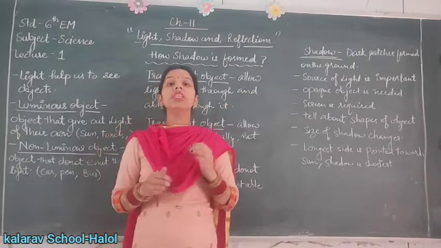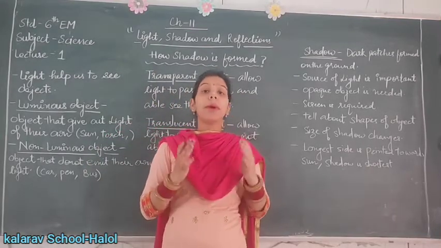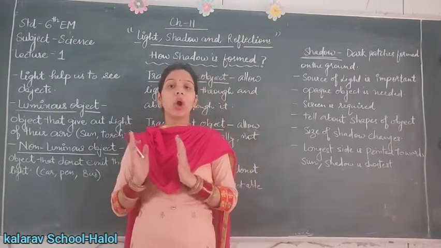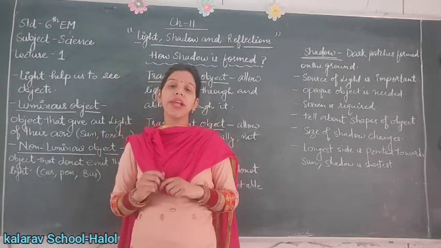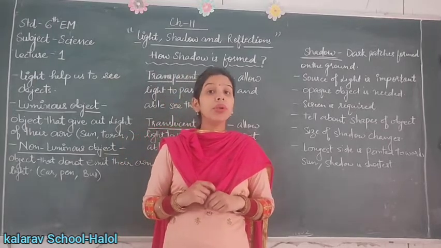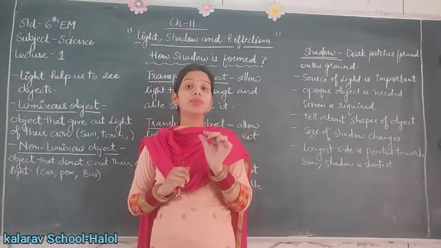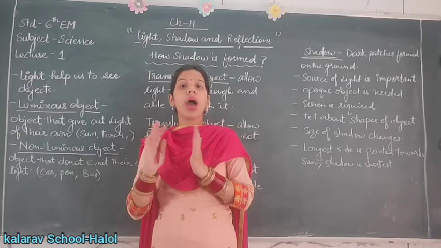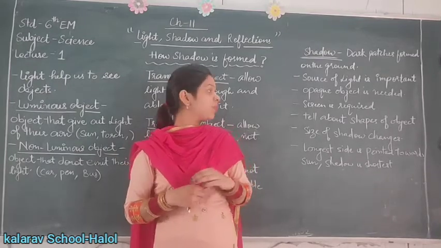Mainly the shadow tells us about the shape of the object. By seeing only the shadow, we can recognize that object clearly. Also, the size of the shadow changes. When the sun is just above your head, the size of your shadow is very small. So we can say that the size of the shadow also changes. How does this size of the shadow change?